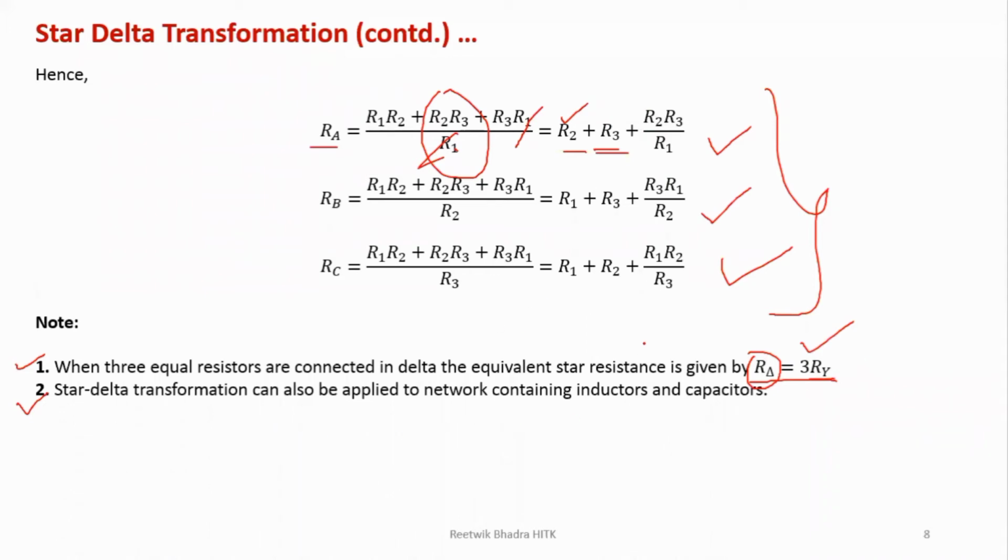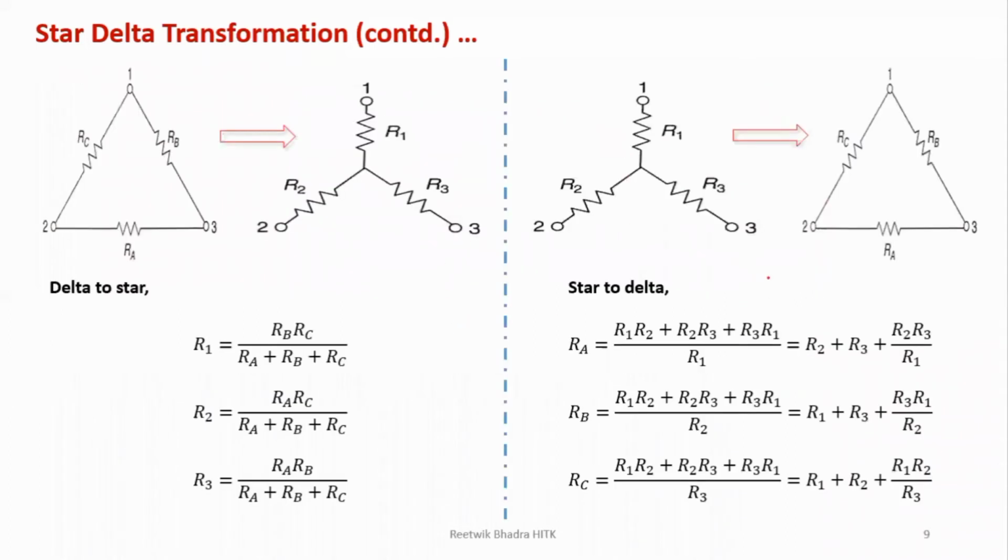And this star delta conversion can also be applied to inductors and capacitors. Instead of resistors, if you had used inductors or capacitors, the same rule would have been applied. So this slide I have just kept for your reference so that you can use it very nicely and understand that over here I am converting delta to star. These are my formulas which we had already derived.